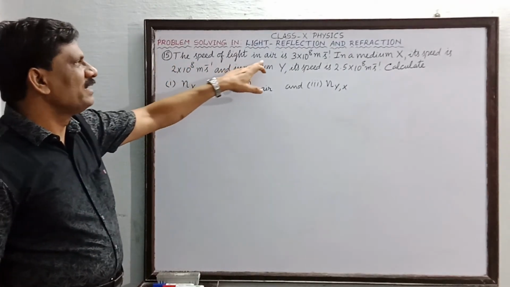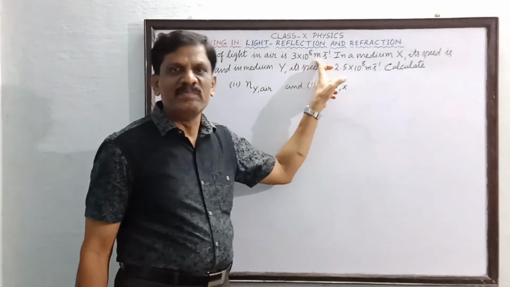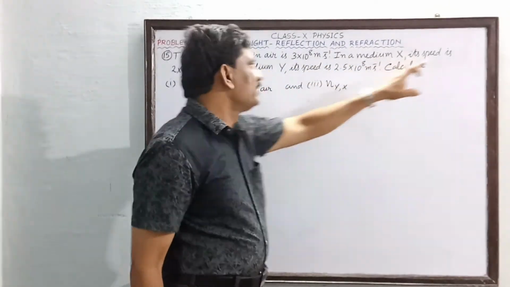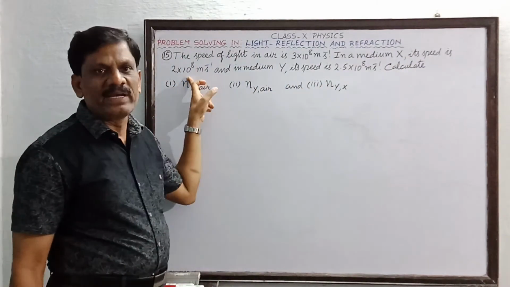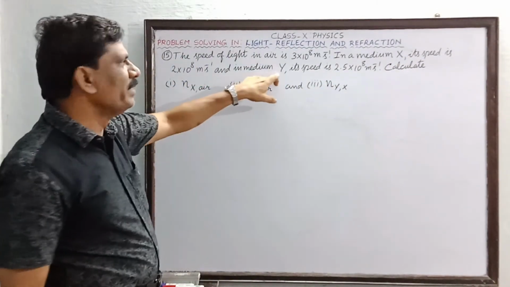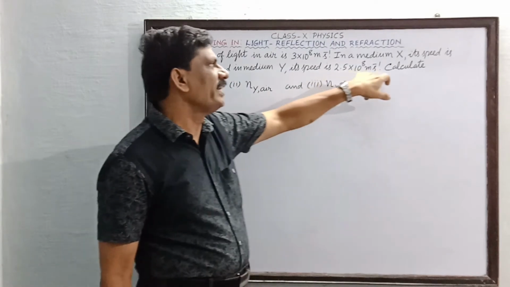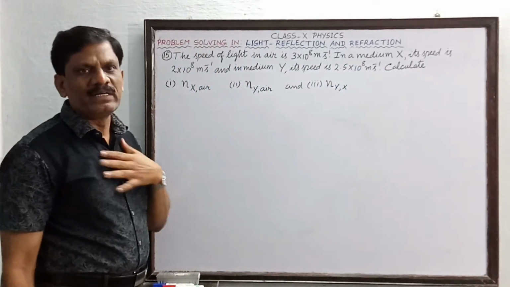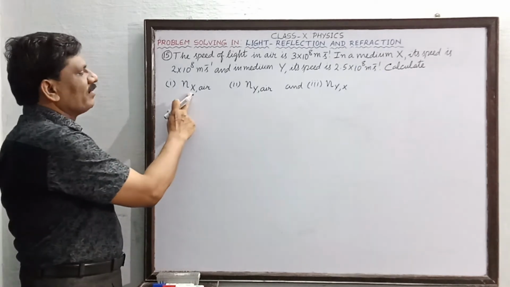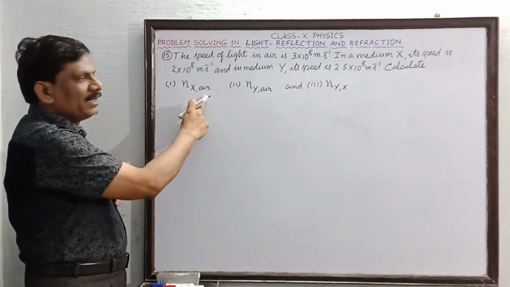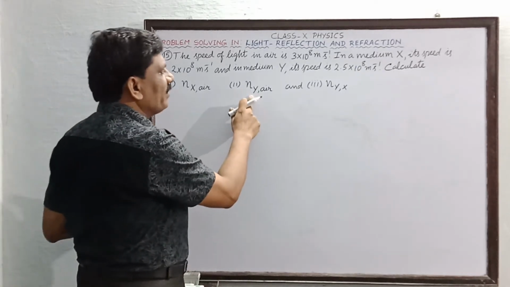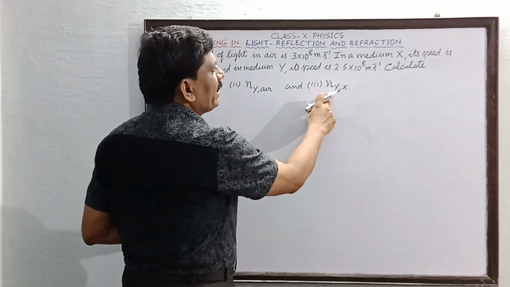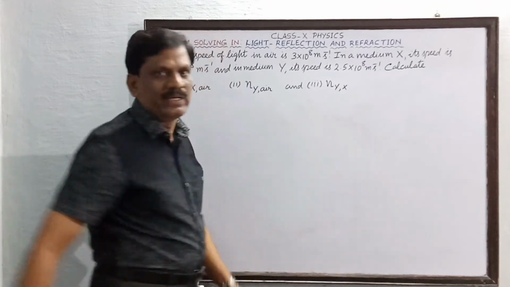The speed of light in air is 3 into 10 power 8 meters per second. The medium X, its speed is 2 into 10 power 8 meters per second, and in medium Y, its speed is 2.5 into 10 power 8 meters per second. So we are going to calculate three quantities. The refractive index of the medium X with respect to air. Then the refractive index of the medium Y with respect to air. And the refractive index of the medium Y with respect to X.